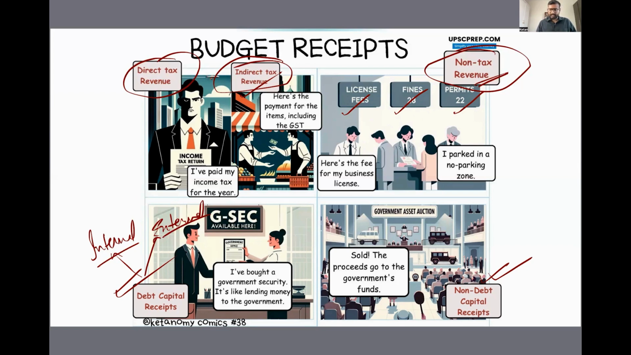Whereas the other part is the non-debt capital receipts, in which the government is not obligated to pay back. So maybe the government will do disinvestments, sell part of some of the PSUs or sell the whole of the PSUs like with Air India. So whatever money the government garners from that comes into the non-debt capital receipts. Okay.